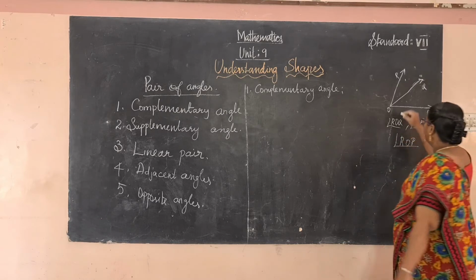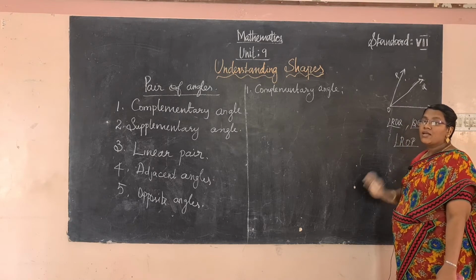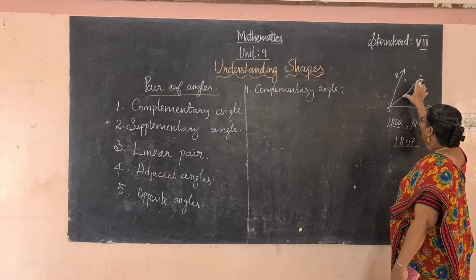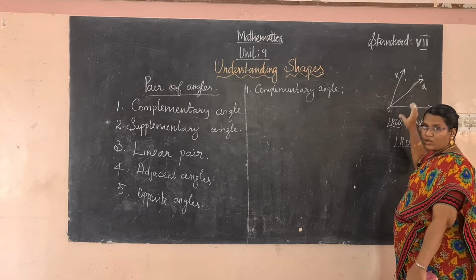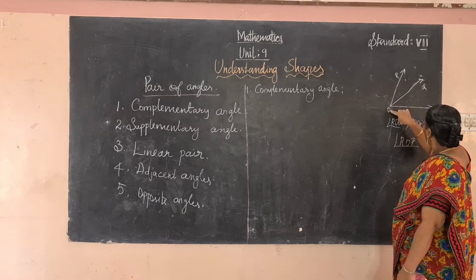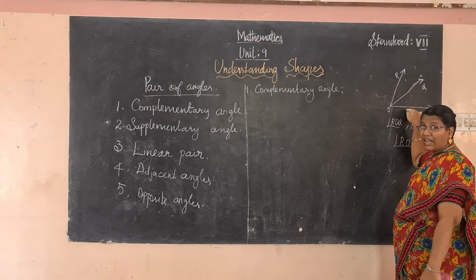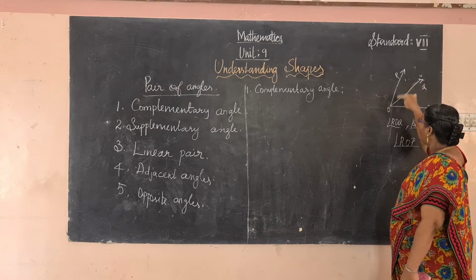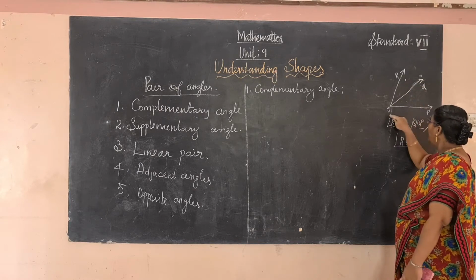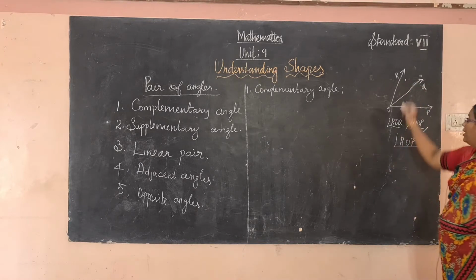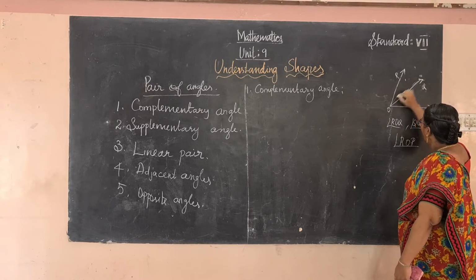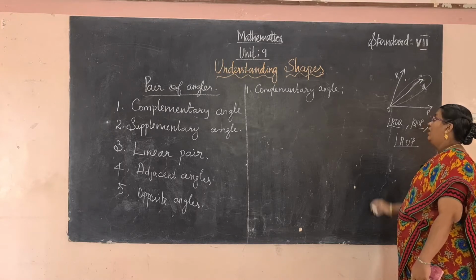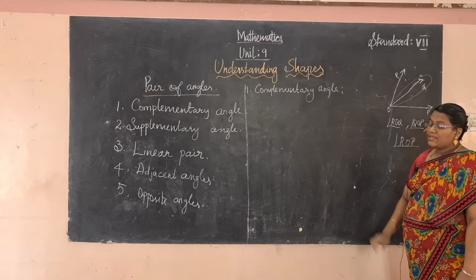Here, why do you say these are adjacent angles? They have a common ray for both angles. Which one is the common ray? OQ is a common ray for the angles ROQ and POQ. So this type of angles are called adjacent angles.